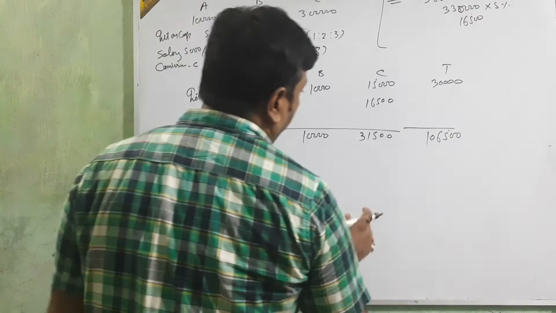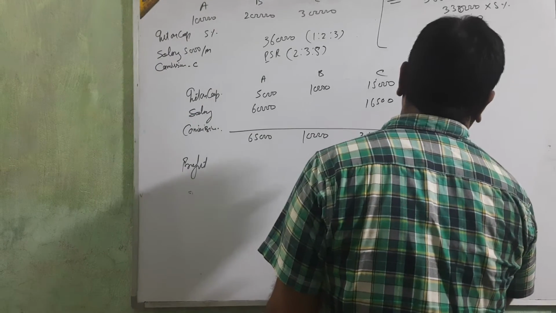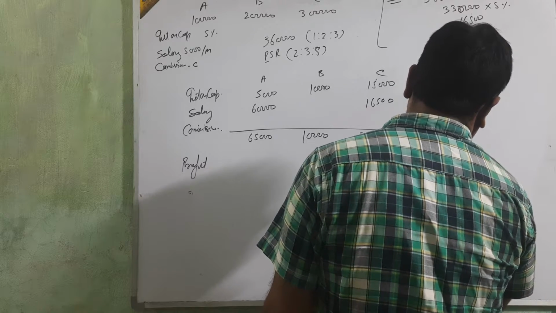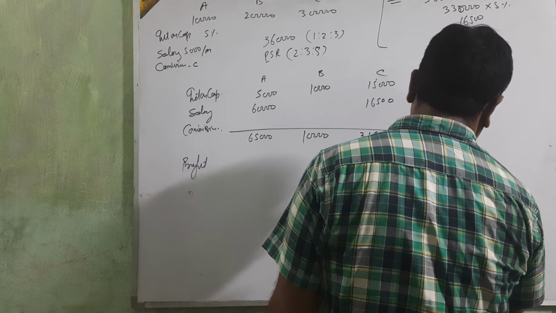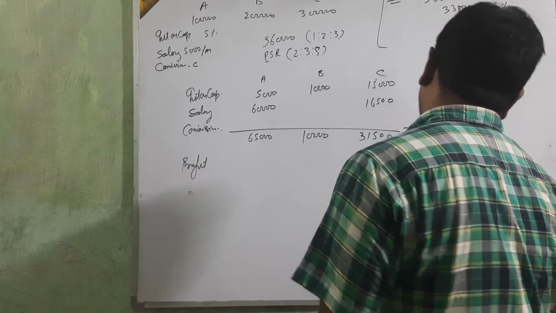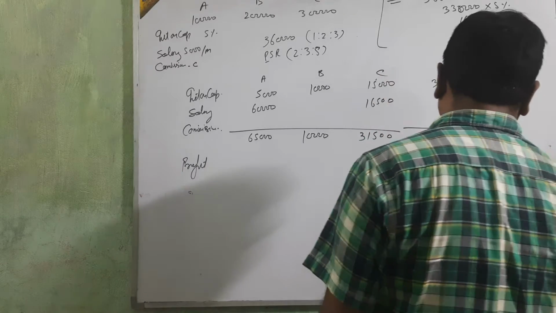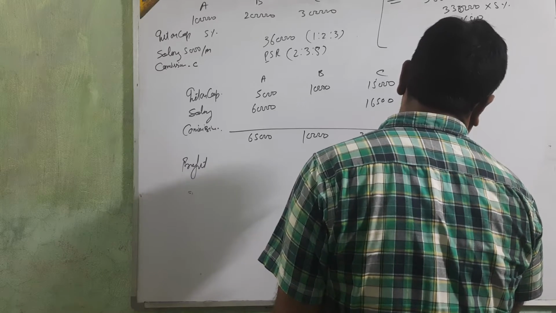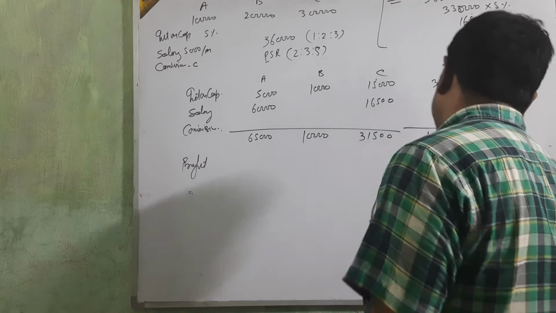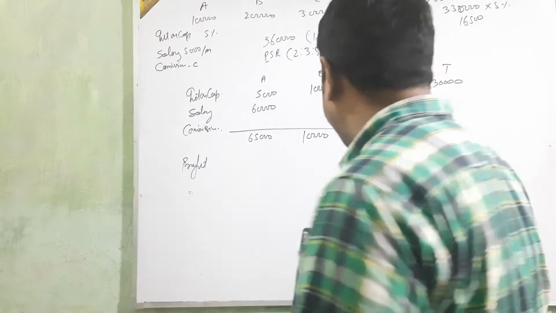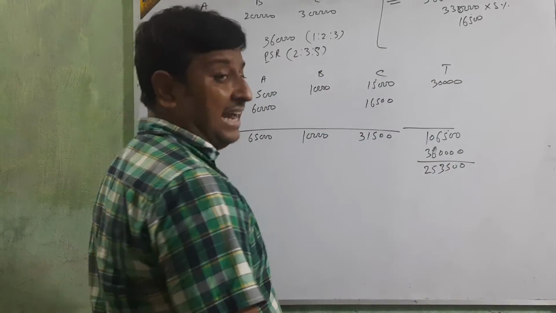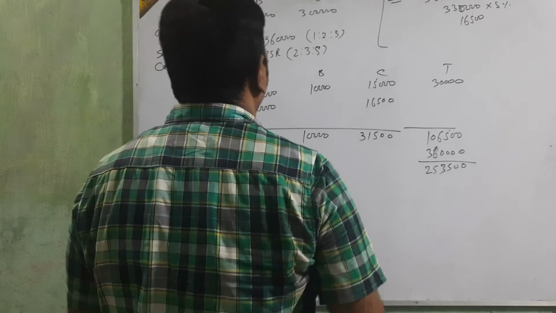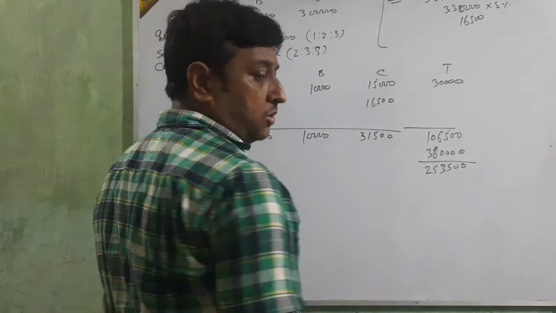Then the profit amount is 3,60,000. Less this amount, 1,06,500, gives 2,53,500. Okay. Now we are going to divide this amount among all partners in their profit sharing ratio.